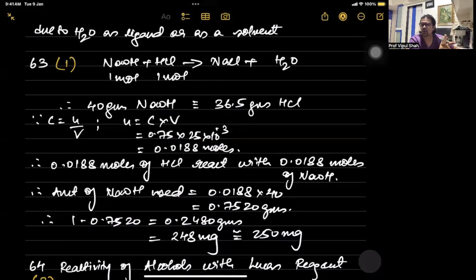So 0.0188 moles are required. This is of HCl. Now, as both are 1 mole reacting, NaOH also will be 0.0188 moles. Multiplied by 40, amount of NaOH consumed is 0.7250 grams. That has reacted, so left behind is 248.248 grams, which is 248 milligrams, approximated as 250 milligrams. That's the 63rd, the first one.